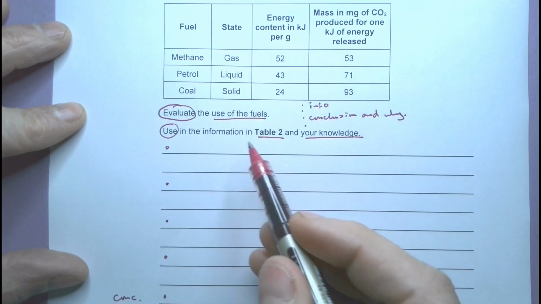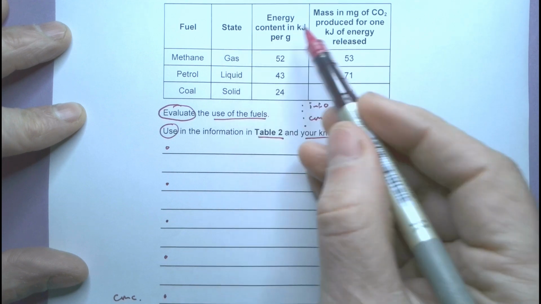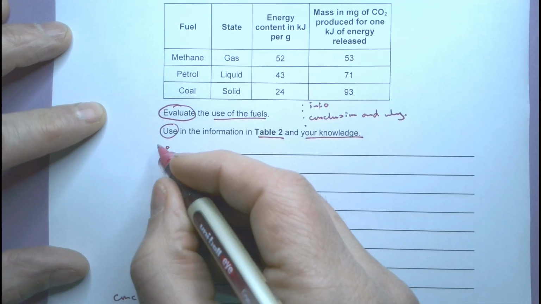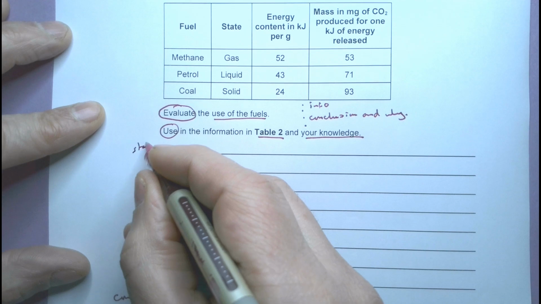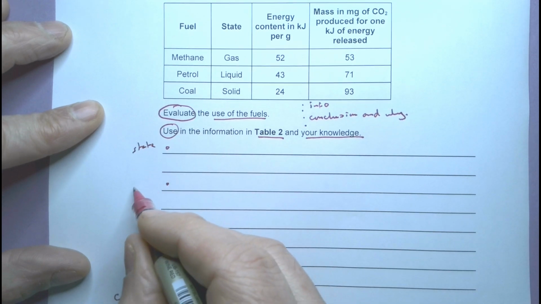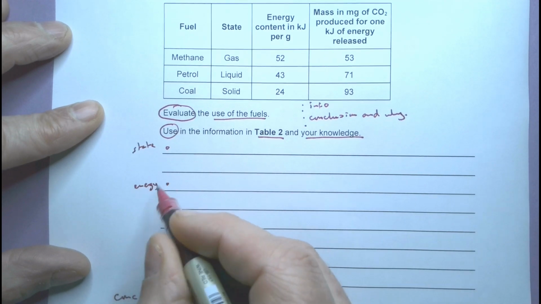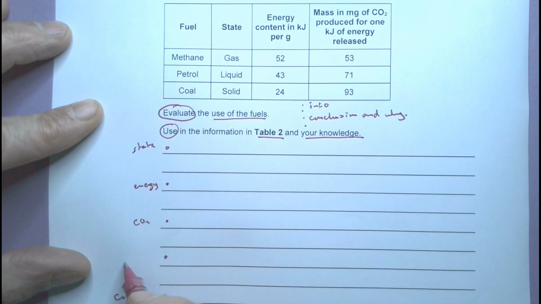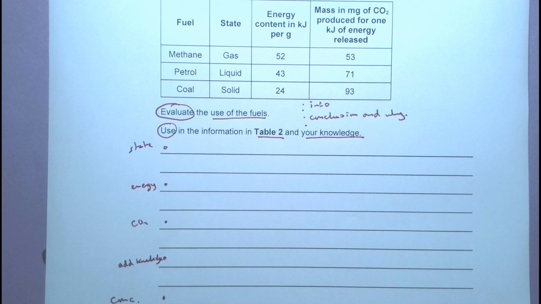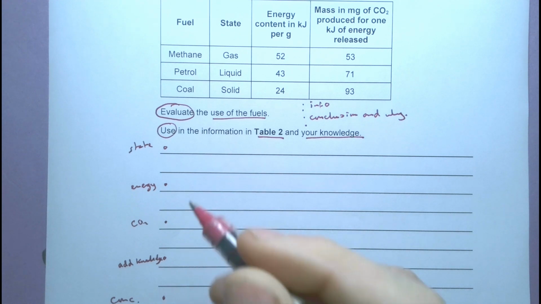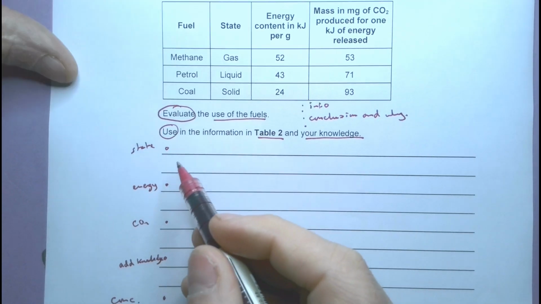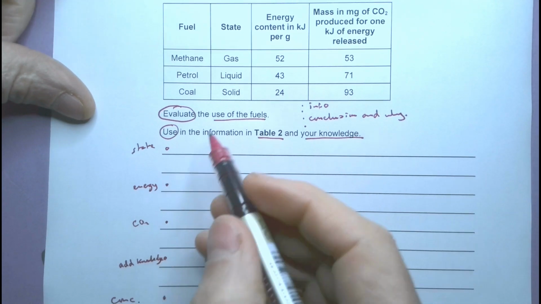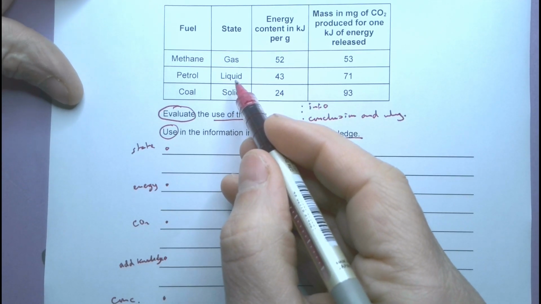Well, if I look here, there are 3 different headings. So this is going to be my state. I'm going to talk about that. I'm going to talk about the energy and this one. I'm going to talk about the CO2 with this one. And this one here, I'm going to add some knowledge. So I'm going to add something I know. Okay, I'm not sure what that is yet, but I'll think about that in a moment. So the state, I may do these in a different order. But if I look at the state here, I need to be able to say something about the state. Well, which state is going to be easiest?